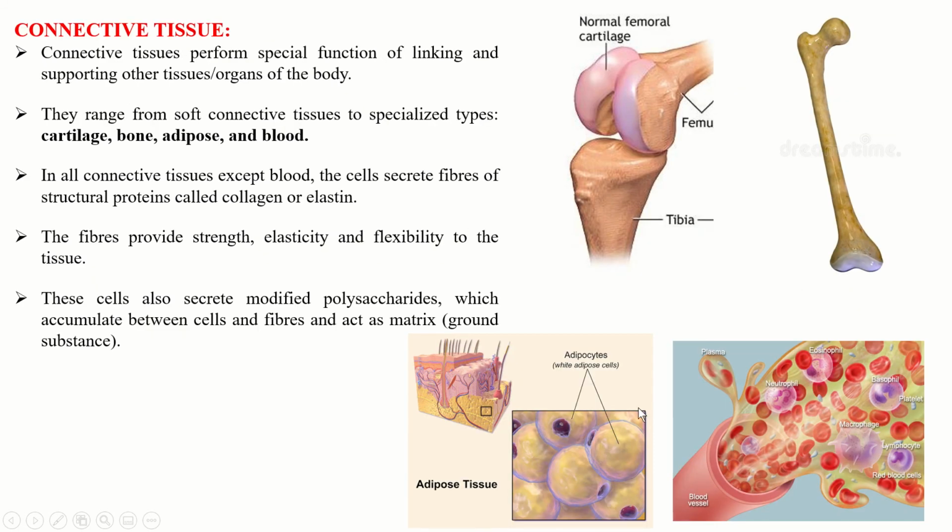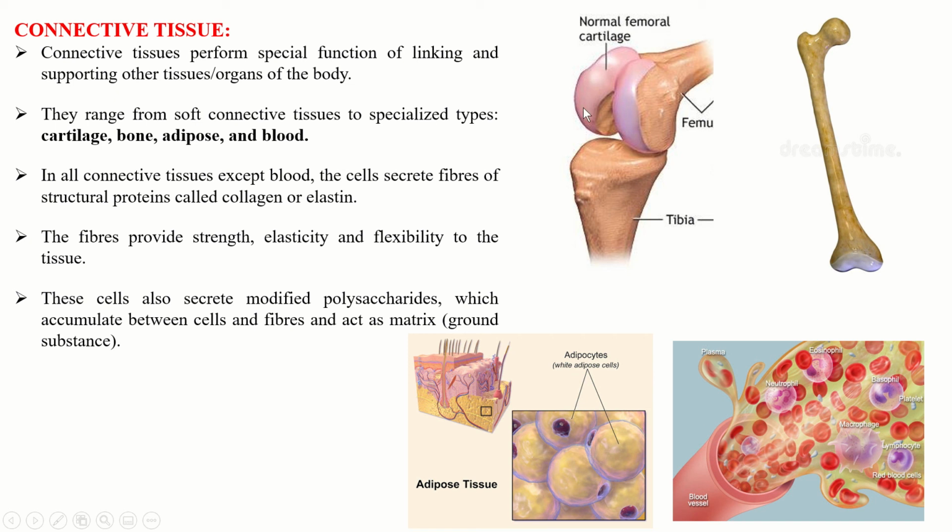Now another type of tissue is the connective tissue. Connective tissue performs the special function of linking and supporting other tissues and organs of the body. They range from soft connective tissue to specialized types, for example cartilage, bone, adipose tissue and blood.